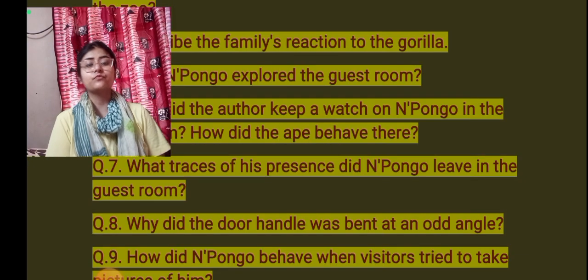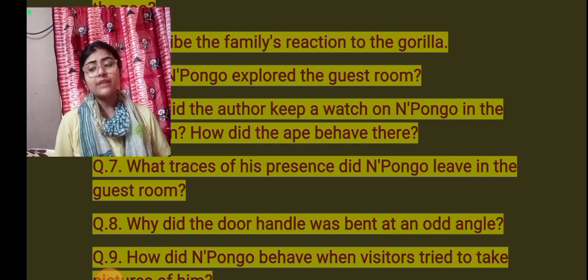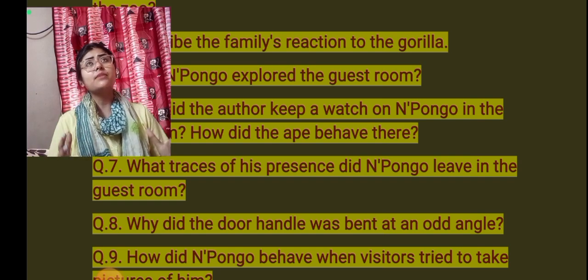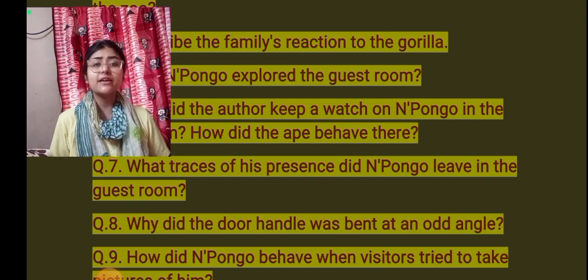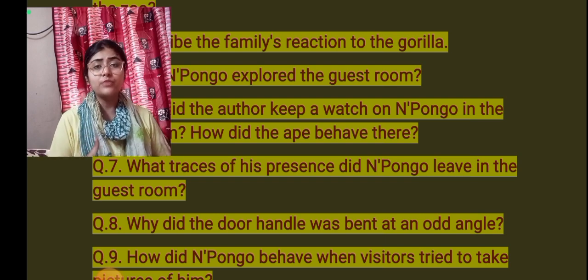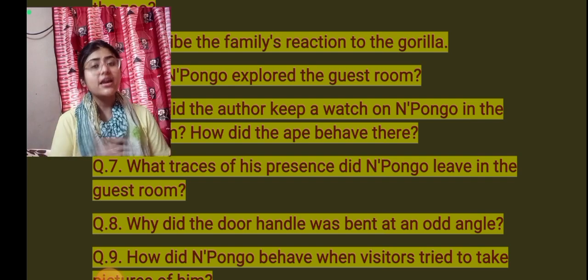Okay. So, as per the story, Npongo is the main character. Npongo is a baby gorilla and he is very well-mannered, well-behaved. He has a great sense of humor. His courteousness and his demeanor attract everybody.